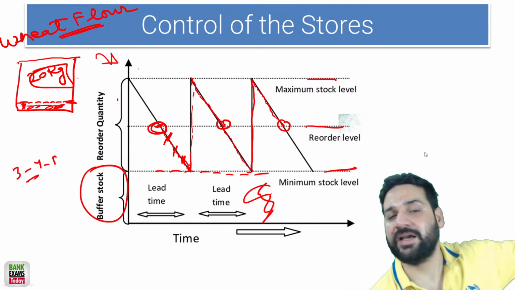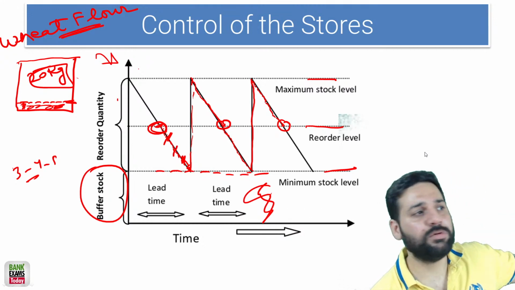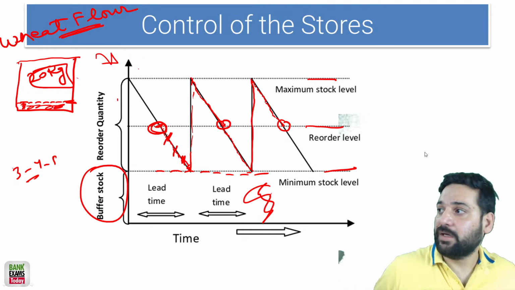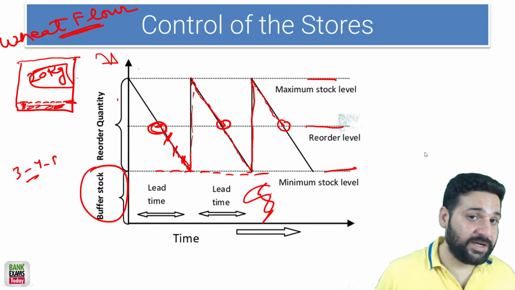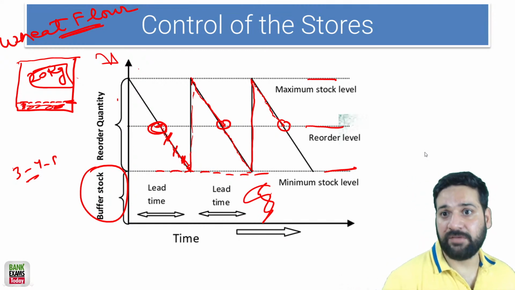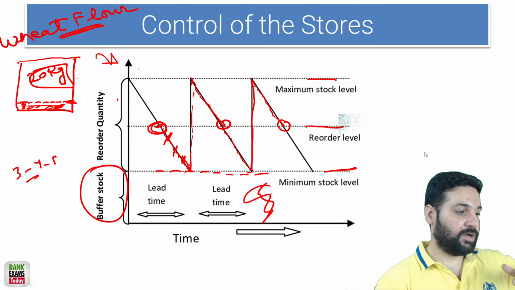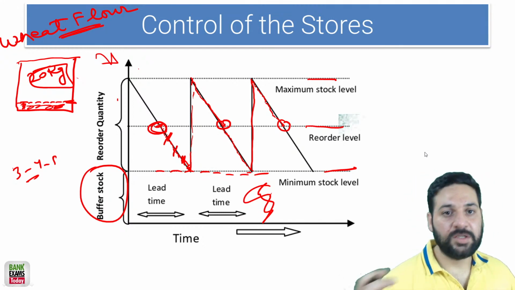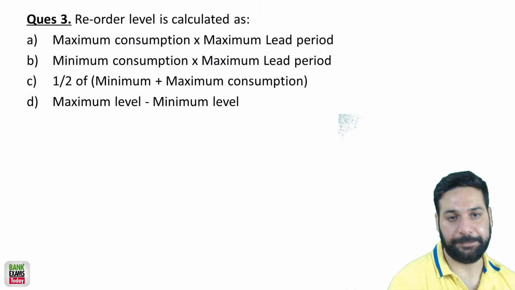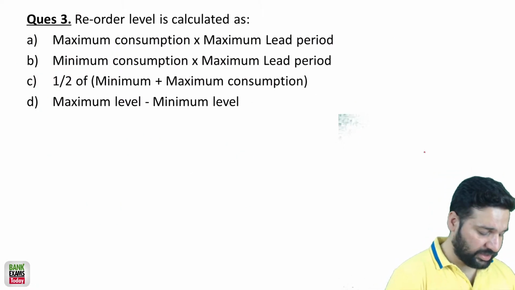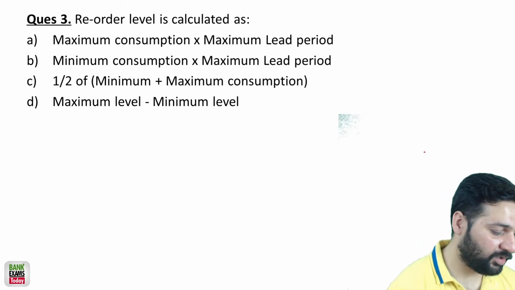I have already explained the whole scenario. The wheat flour example is a very classic example. You use wheat flour at home. You have a 20 kg container, not a 40 kg or 50 kg container. Whenever you feel like 2 or 3 kg of wheat flour is left, you go to the market and buy wheat flour. The same concept is applicable here. So how to calculate the reorder level? The simple formula is already given here.